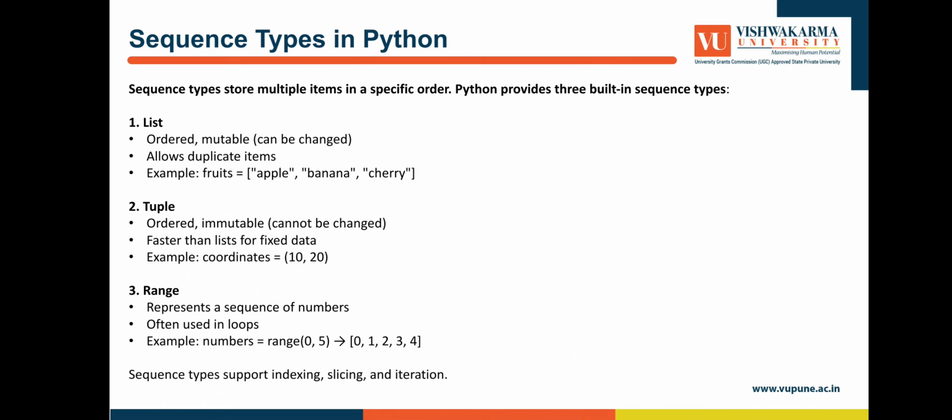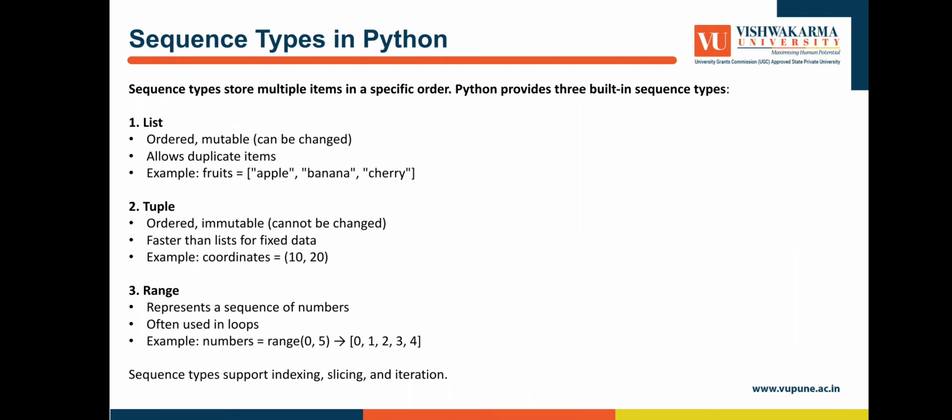Second, we discuss sequence types in Python. Sequence types store multiple items in a specific order. Python provides three built-in sequence types. First, list: ordered and mutable, it can be changed. Allows duplicate items. For example, apple, banana, cherry.